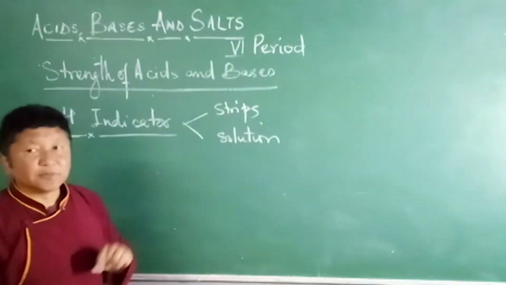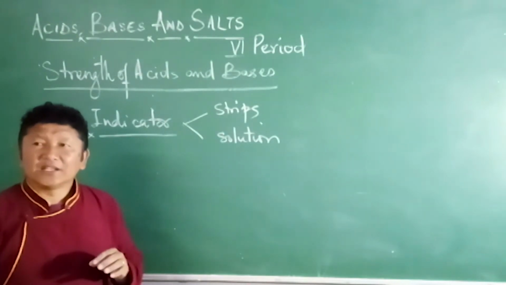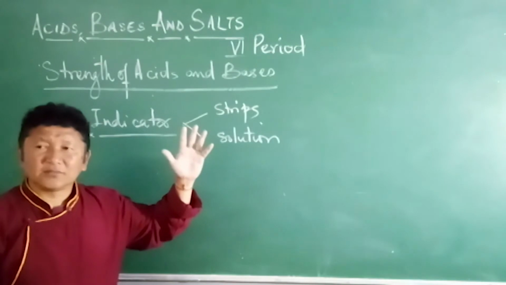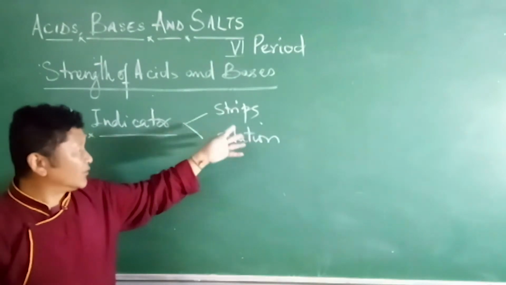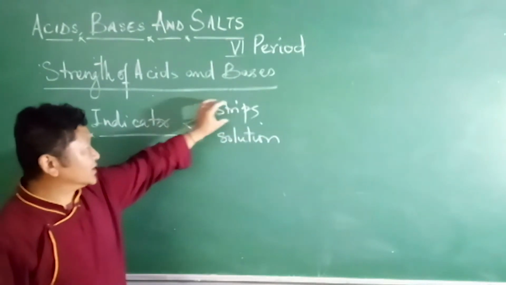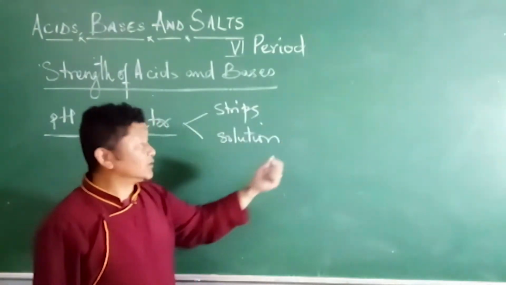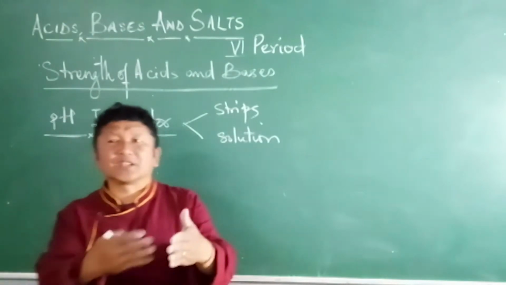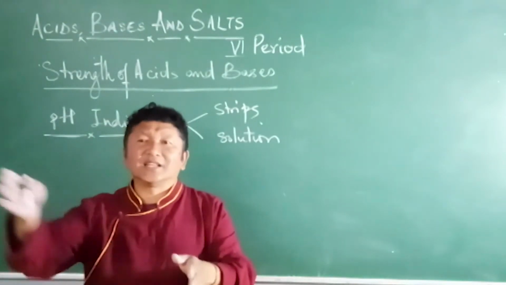Along with that, you are provided with a colorful chart, so that we can compare the color to understand the pH.